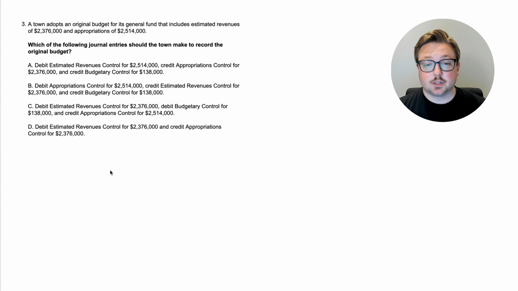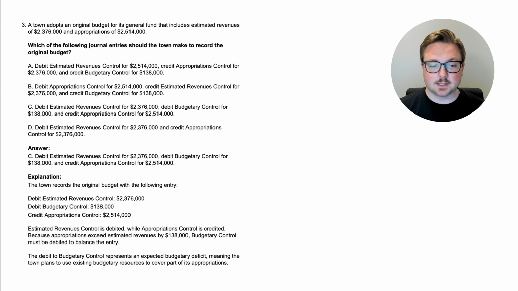Which of the following journal entries should they make for the original budget? The original budget is that they have estimated revenues of $2,376,000 and appropriations of $2,514,000. Now, based on what we learned in the previous question, I honestly think that you could do this question because it's very similar, and we just learned the rule in the previous question if you were paying attention. So I really think that you could pause this. You might already know the answer by looking at these. So pause the video, think through this, and when you're ready, come back, apply what we just learned, and then we'll look at the answer together.